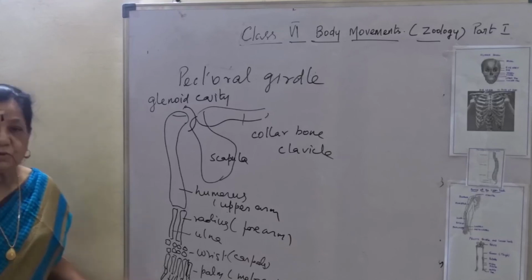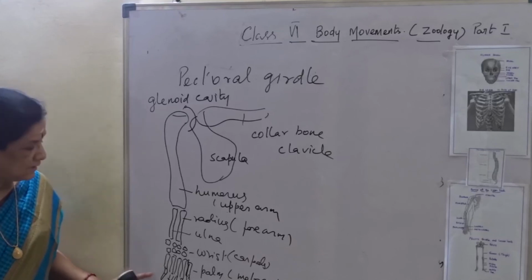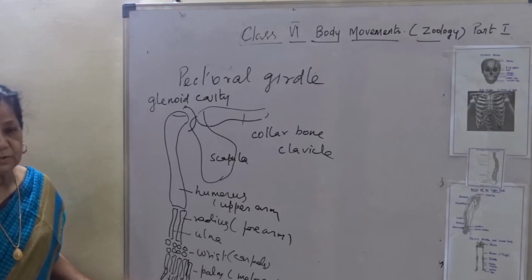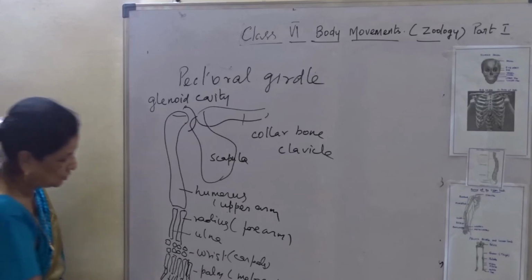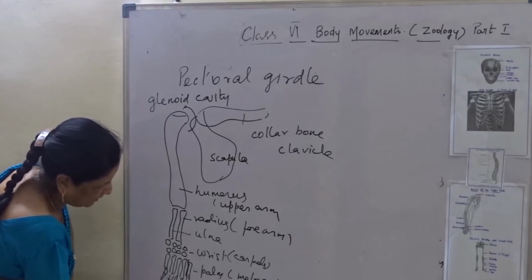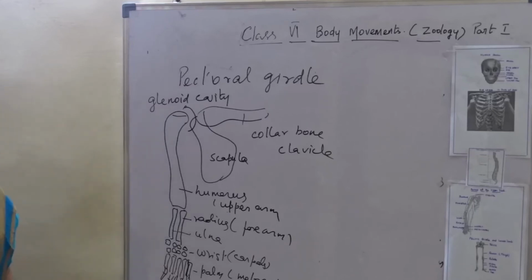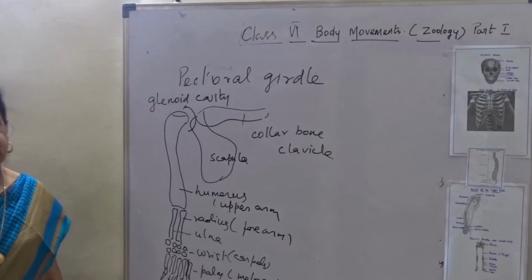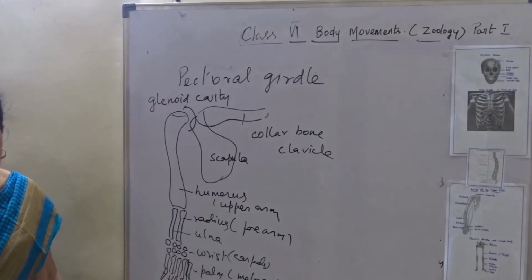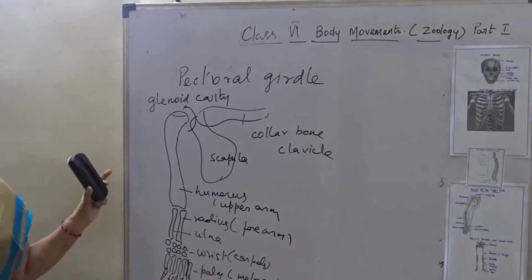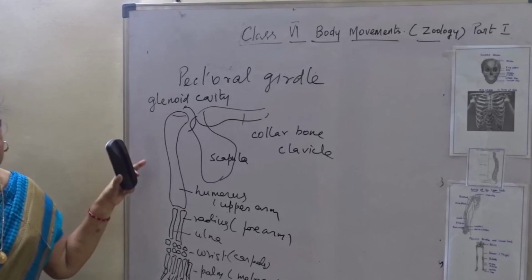There are only 2 bones, is it not? So this is a right arm we have drawn. I hope you are following. So this is the thumb, 2, here 1, 2, 3, 1, 2, 3, 1, 2, 3, 1, 2, 3. So totally there are 14 bones in the phalanges. I hope you are clear with the bones of the upper limb.